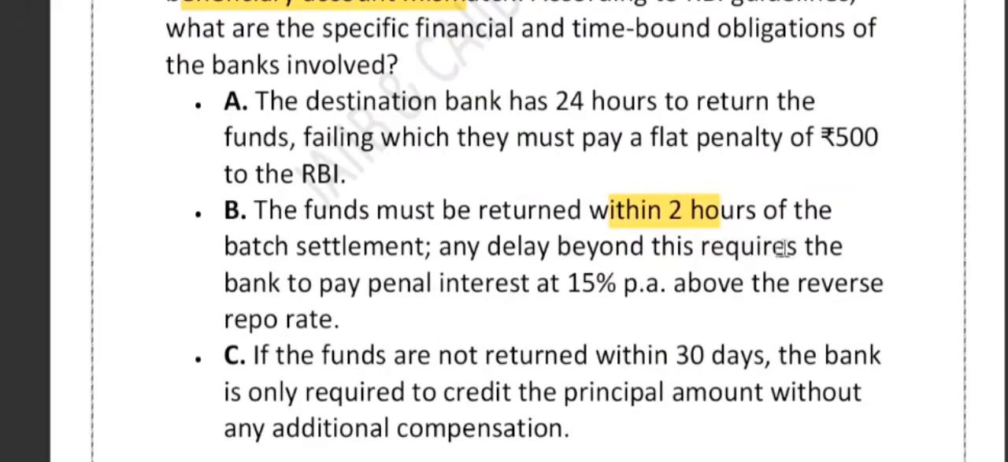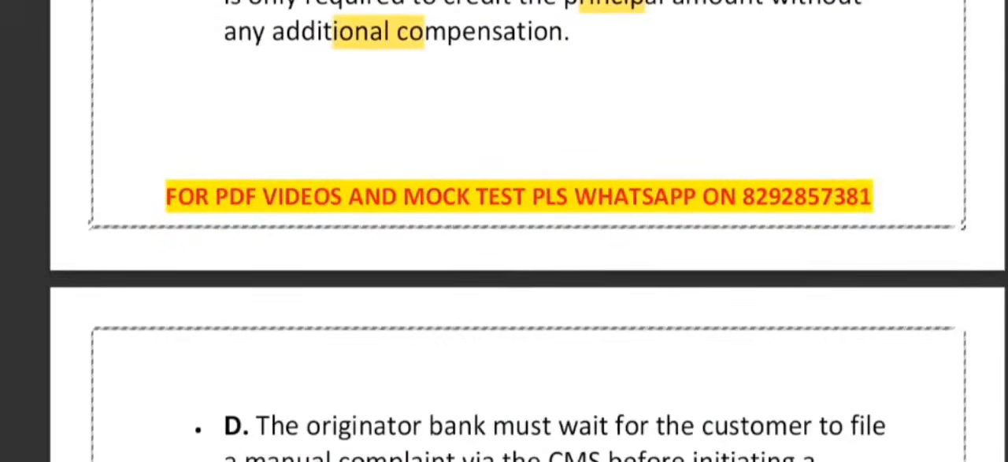Any delay beyond this requires the bank to pay penal interest at 15% per annum. Option C, if funds are not returned within 30 days, the bank is only required to credit the principal amount without any additional compensation. Option D, the originator bank must wait for the customer to file a manual complaint via the CMS before initiating a return.